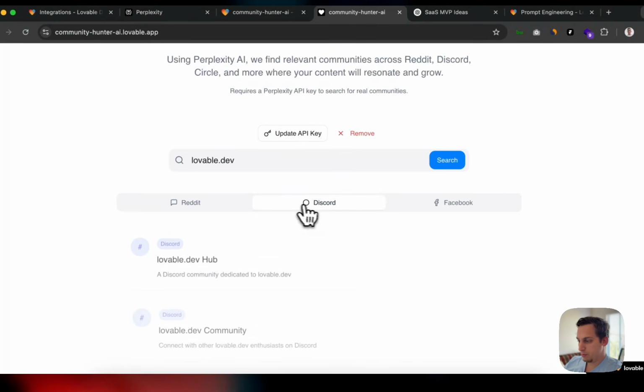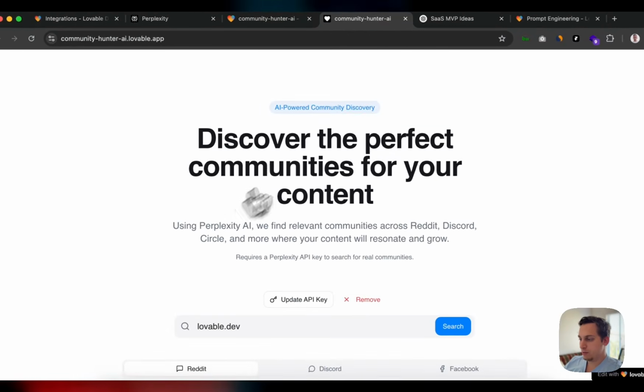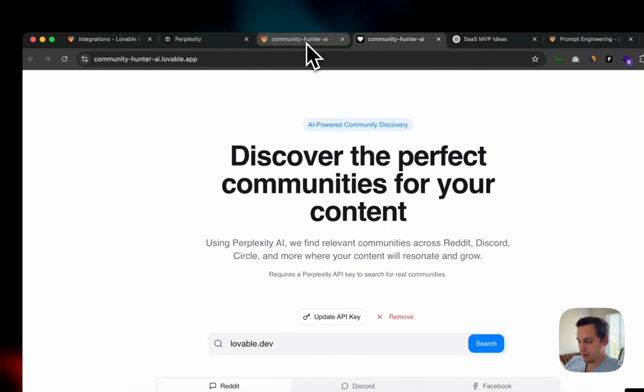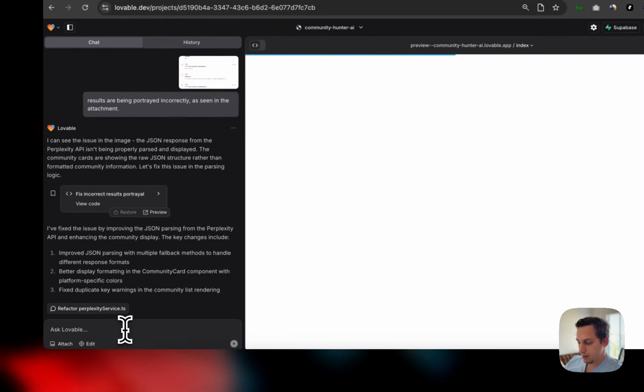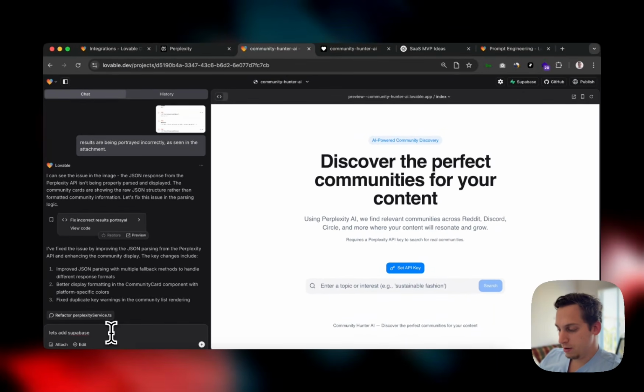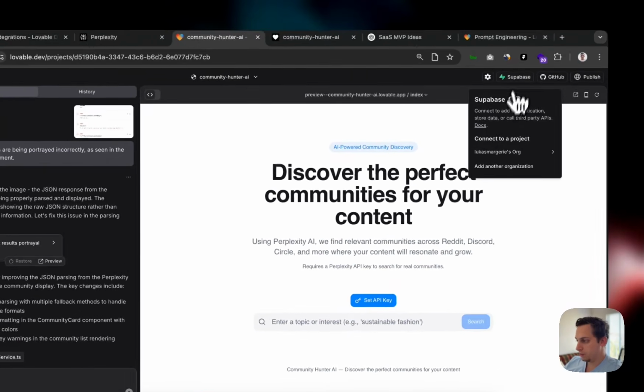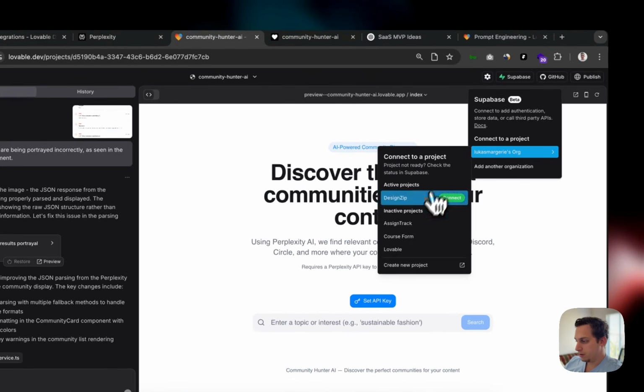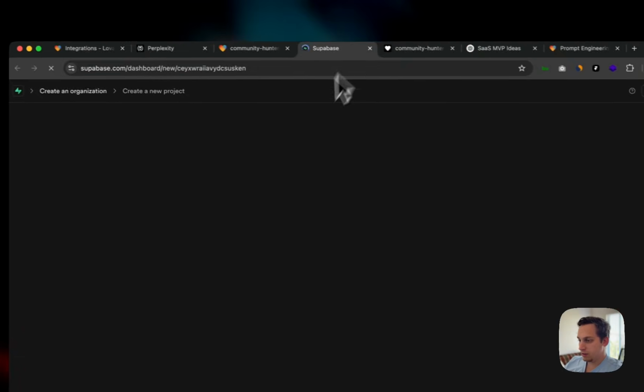What we can do is already try to integrate Supabase to add some type of login to this, right? Or actually let's add some authentication. I'm going to go here to Supabase, connect the project, and create a new project.